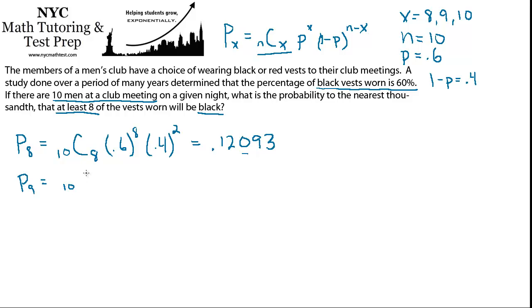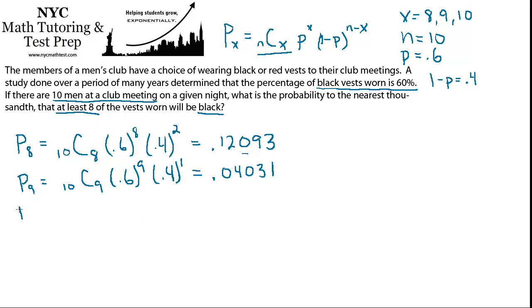P9, we have 10C9 now, because we want 9 successes. 0.6 to the 9. And again, probability of failure is still 0.4, but now it's 10 minus 9, which is 1. Notice that this and this will always add up to 10, to the number of trials. So in this case it's 8 and 2, in this case it's 9 and 1. It always has to add up to the total number of trials. Put this one in the calculator as well, and just as predicted, it's smaller, because the chances of this are less.